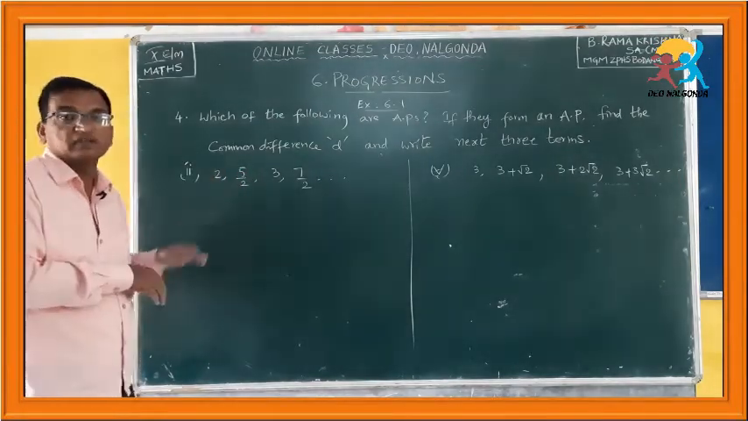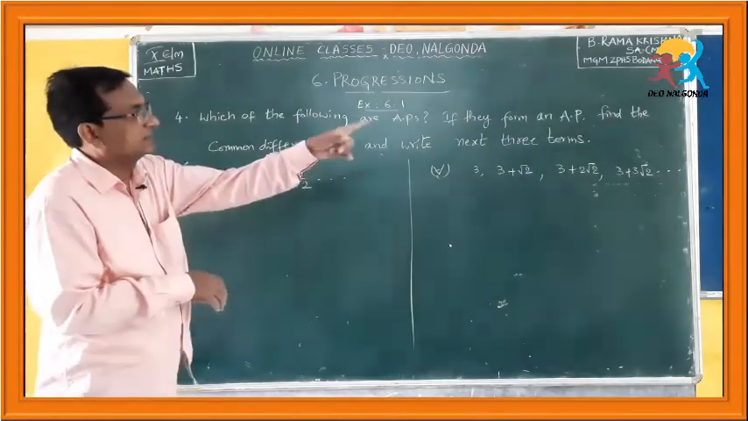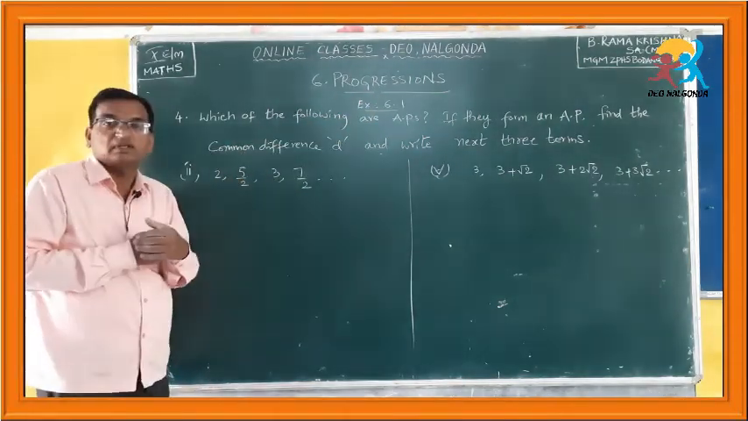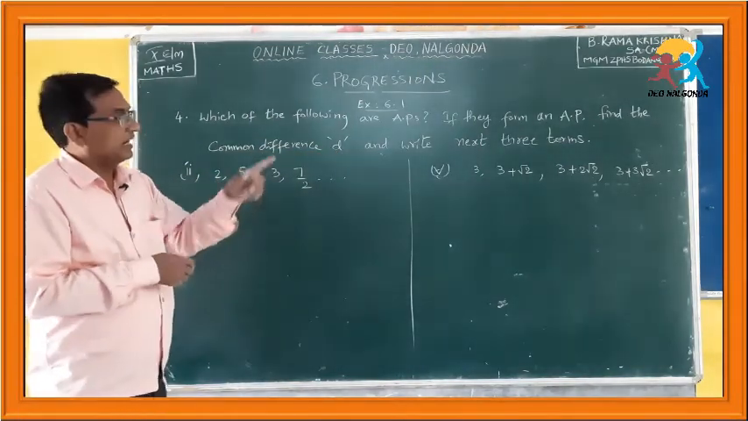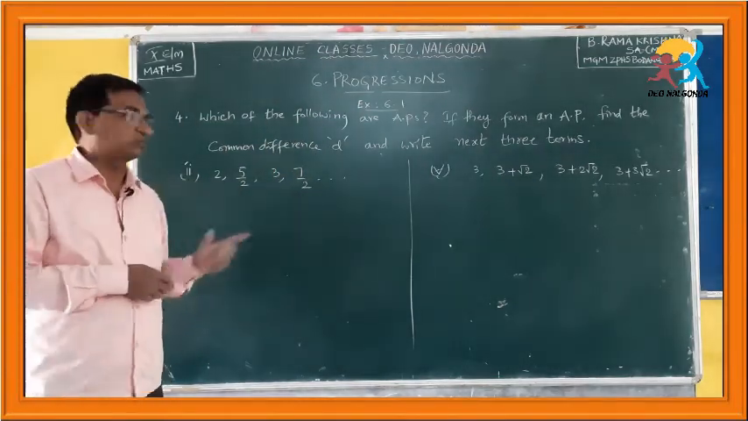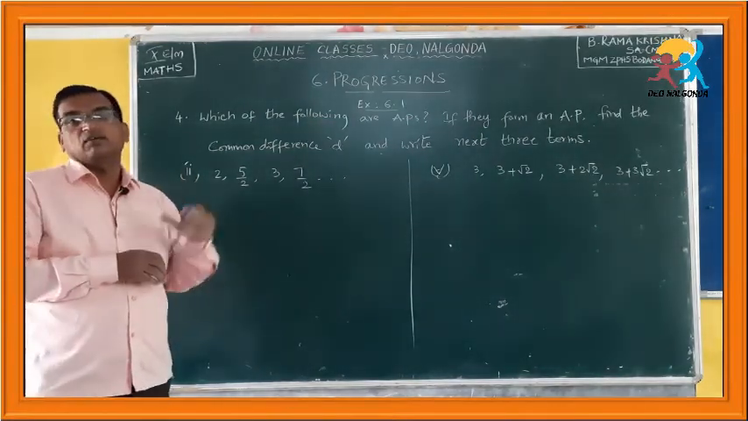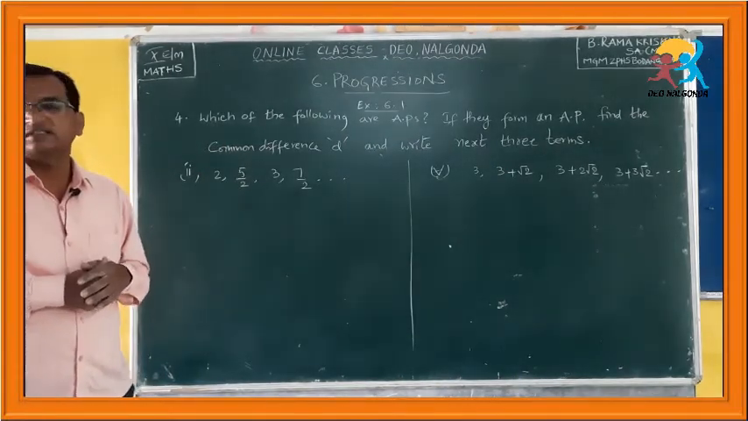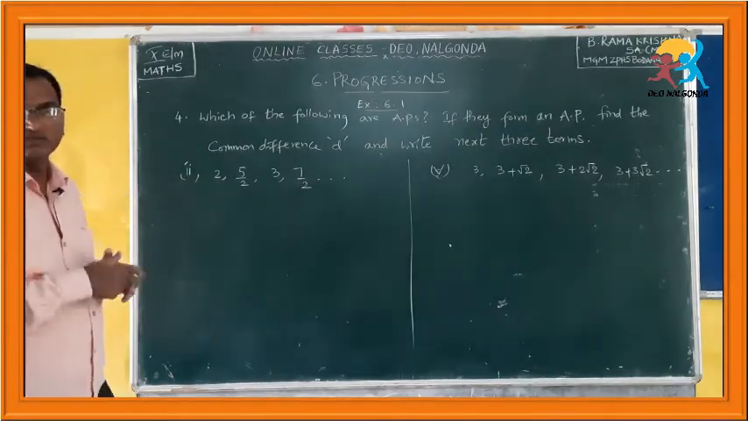First of all, you have to check whether these numbers are an AP or not, and then, if they form an AP, find the common difference D. You have to find the common difference and then write the next 3 terms. So, 3 things you have to do in these questions. First, check whether they are forming an AP or not. Second, find the common difference, and thirdly, find the next 3 terms. Let us solve one or 2 questions from the fourth one.